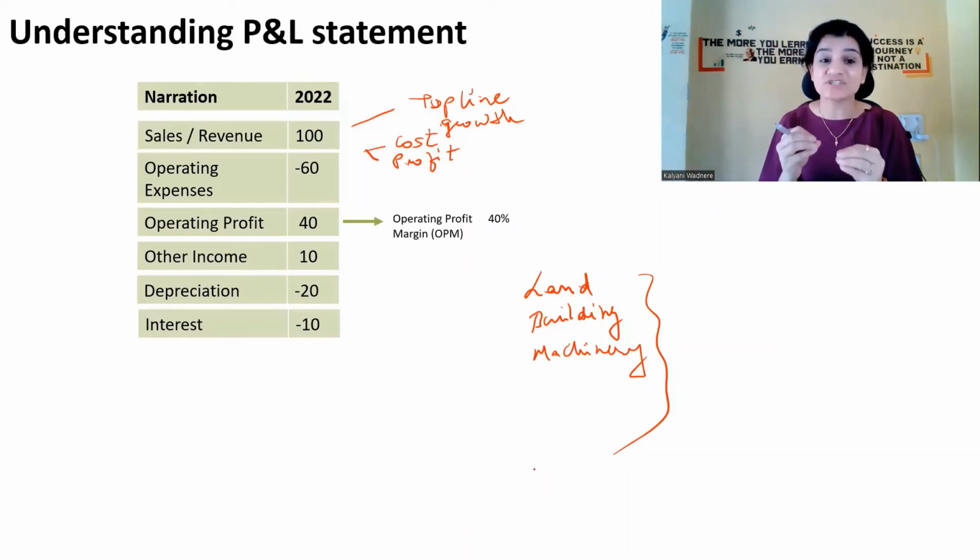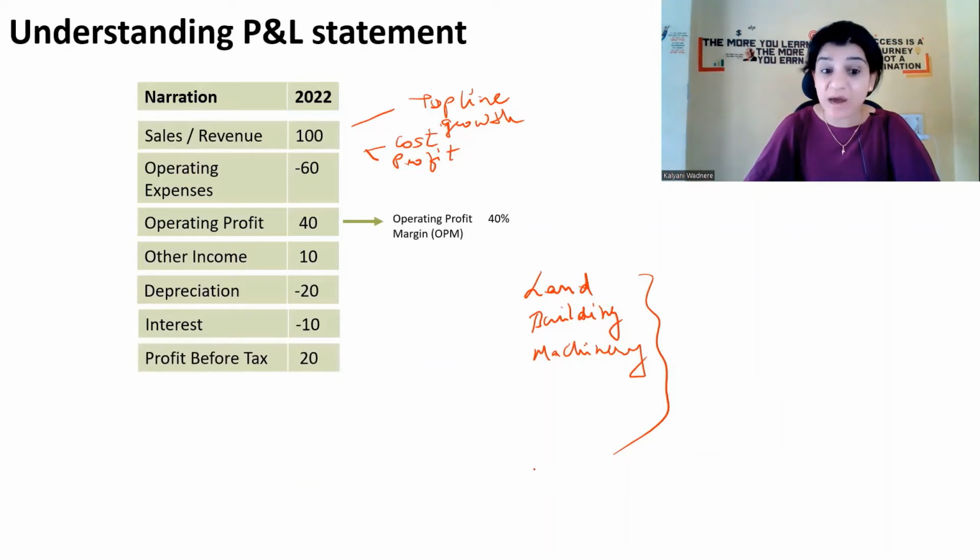So that interest expense is paid from operating profit. Let us assume the company has paid 10 rupees as interest. Now after calculations, 40 minus 20 minus 10, what remains with the company is 20. So now the company has 20 rupees.